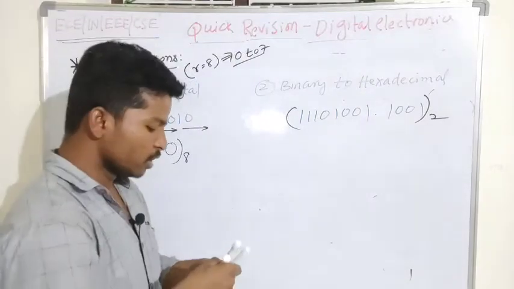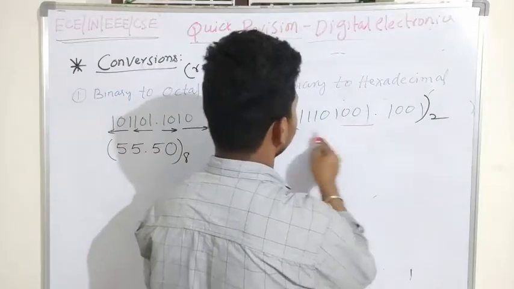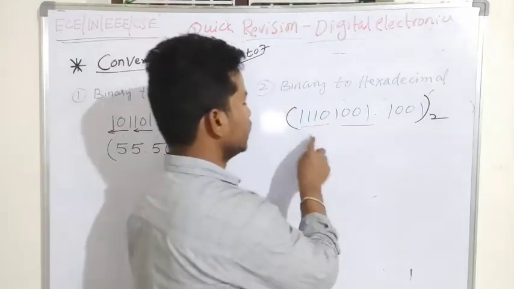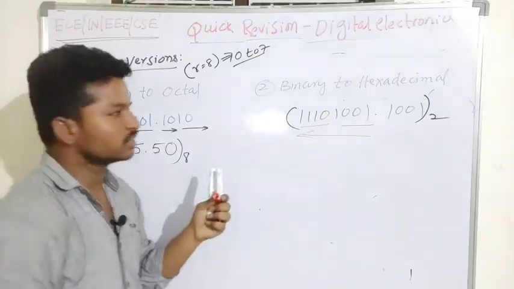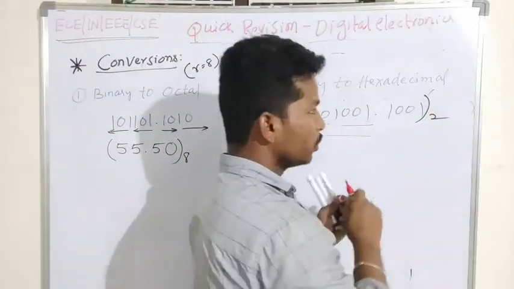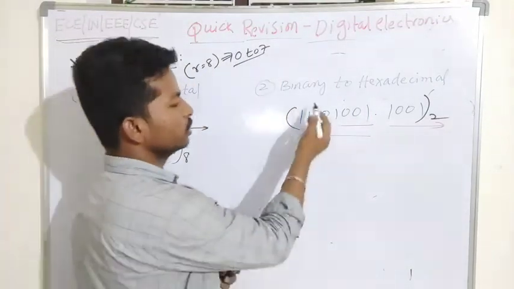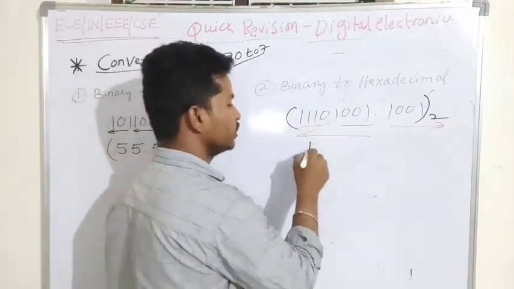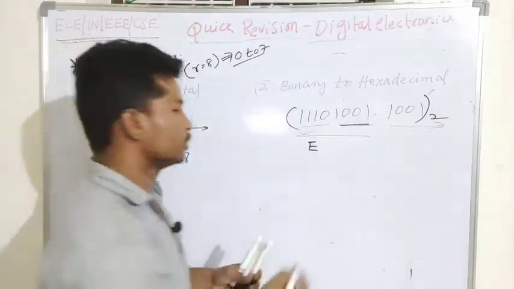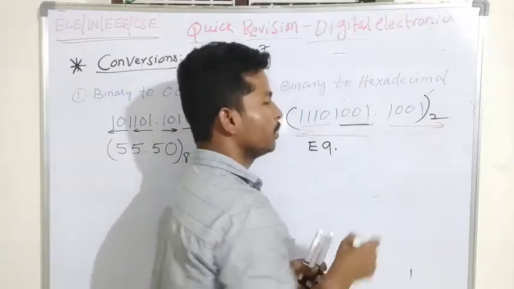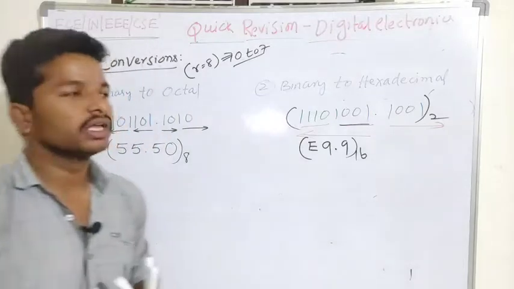hexadecimal number system, only one simple thing I have to consider: I have to consider four digits in the left side direction of the decimal point. After the decimal point, we have to go to the right side. So when I know that it's 1110, it is equivalent to E. And 1001 is 9. I have the decimal point and also 9. So this is the hexadecimal representation of the given number.